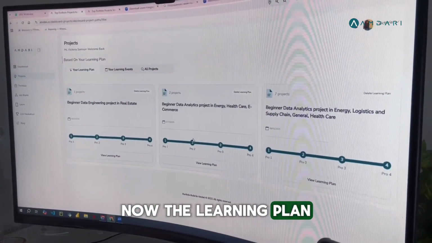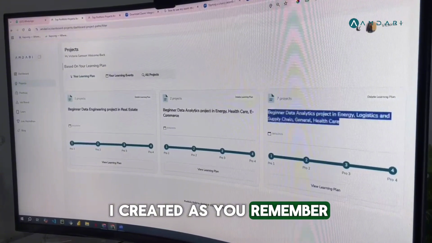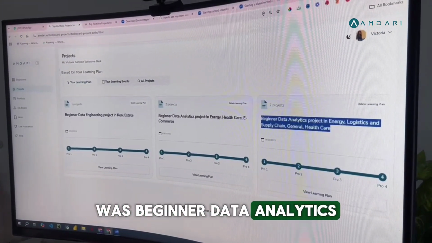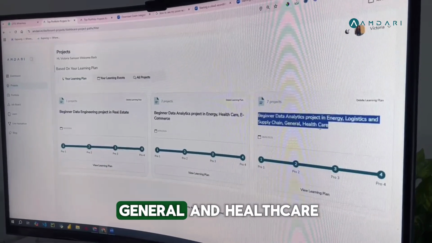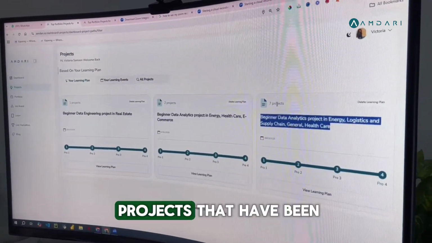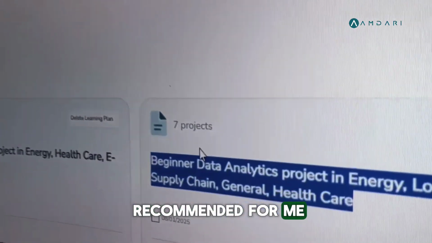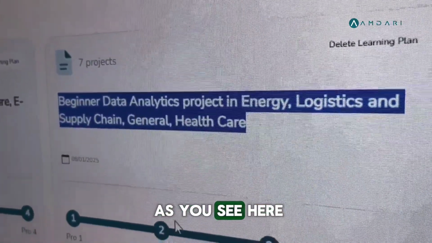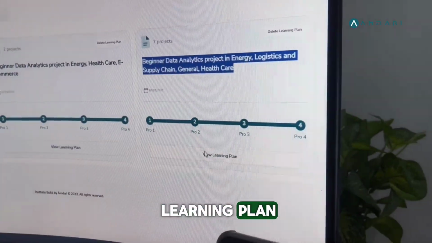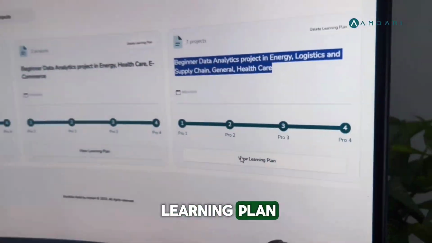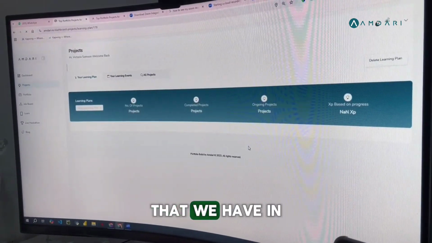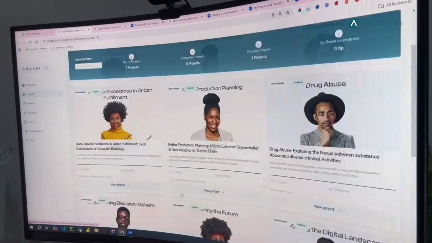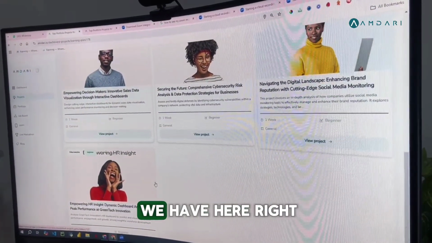Now, the learning plan I created, as you remember, was beginner data analytics project in energy, logistics and supply chain, general, and healthcare. And I have 7 projects that have been recommended for me based on my selection, as you see here. Then let's view my learning plan. When we view the learning plan, we are redirected to the page where we can see every project that we have in this learning plan. Now, you can see the different projects that we have here, right?